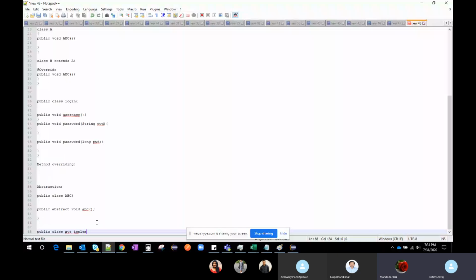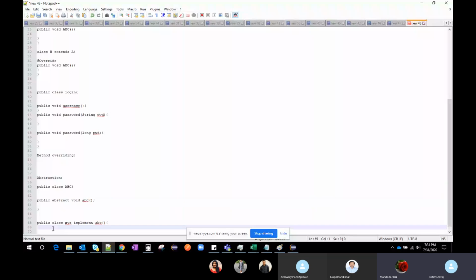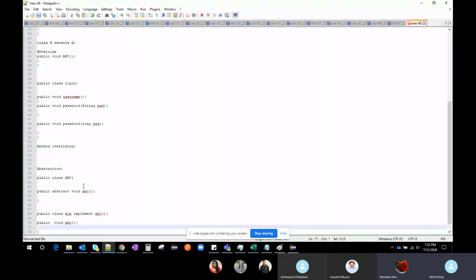Once you write the implements keyword, it will show a message: we have to implement all the methods present in this abc, the unimplemented methods. By default it will come like this, and in this one we are going to implement the functionality. So this is an abstraction.